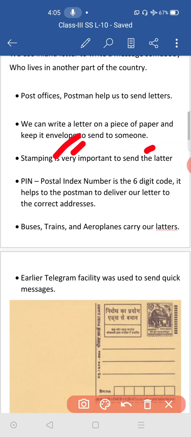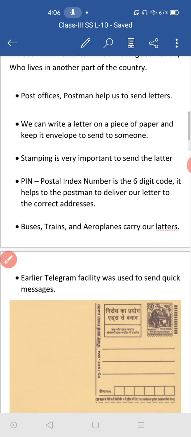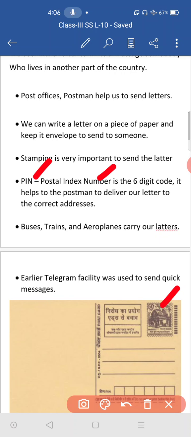Stamping, we call it. So on stamp sheets, the stamp will be very small in size like this. It will be this shape, square shape, and on that there will be images, historical places images. Sometimes freedom fighters' images will be there, Gandhiji's or Subhash Chandra Boseji's, Bhagat Singh's, their photos will be there on the stamp.